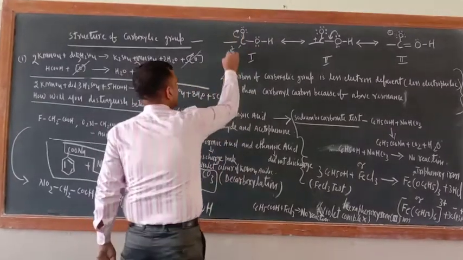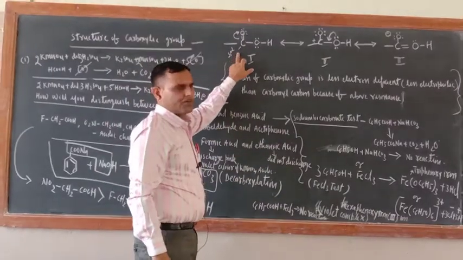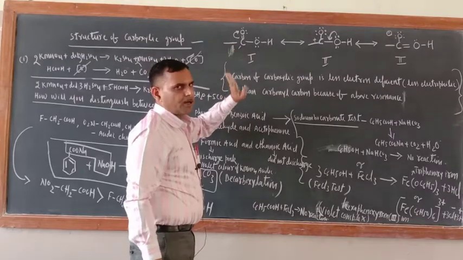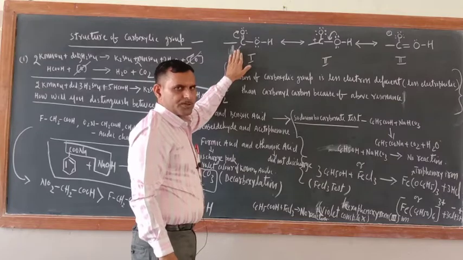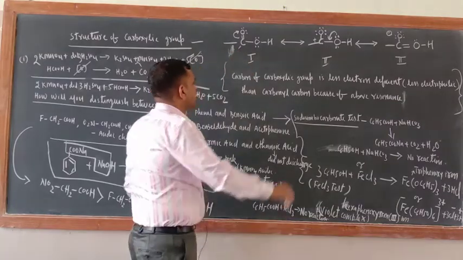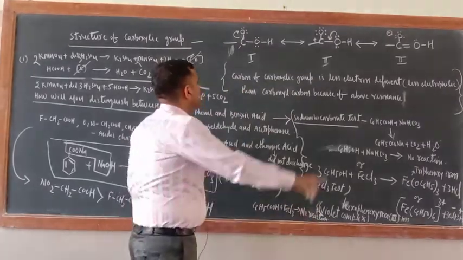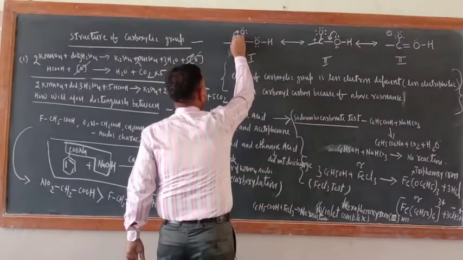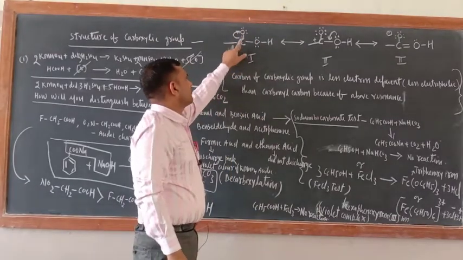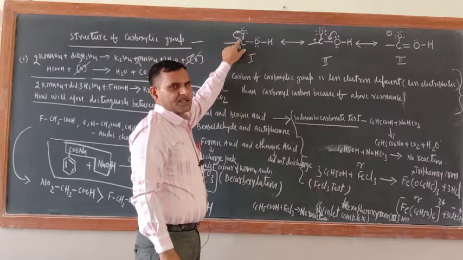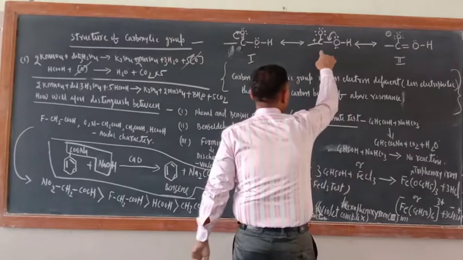What is the hybridization state of this carbon atom? sp2. Of course it is sp2 only, but there is no need to discuss hybridization right now. Right now just see, this is the first structure. Now shift this: O is more electronegative than carbon, so one of the bond pairs will be shifted toward this side, and you will get such a structure.